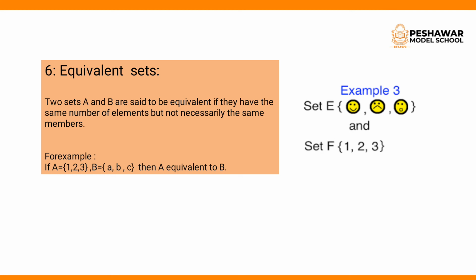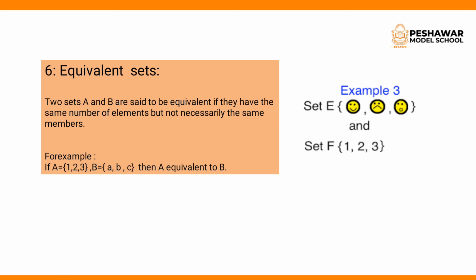Maybe {1, 2, 3} is related to numbers, and maybe in the second you have been given A, B, C or some shapes, so their category is not the same. Both sets have no same category.